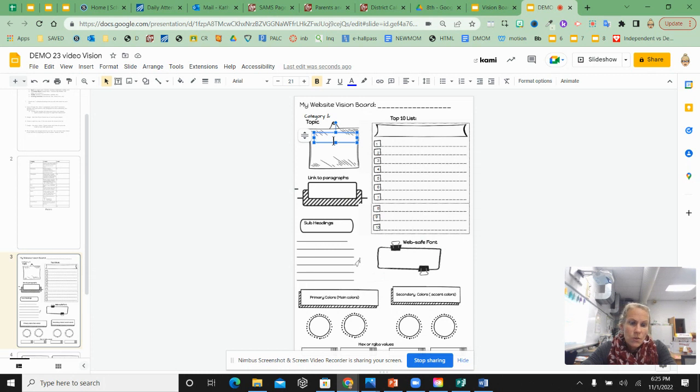I am going to choose for mine a TV show. I'm going to choose Survivor. I was going to try Grey's Anatomy, but maybe some people will want to do that one. Okay, Survivor. Making it big enough to see. And I'm going to write the category that falls under from the rubric. So that is a TV show. So I'm putting the name and the category that my topic falls under.